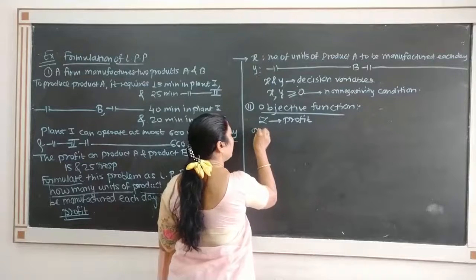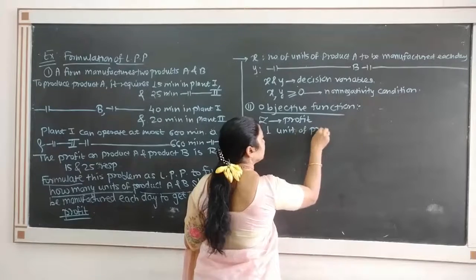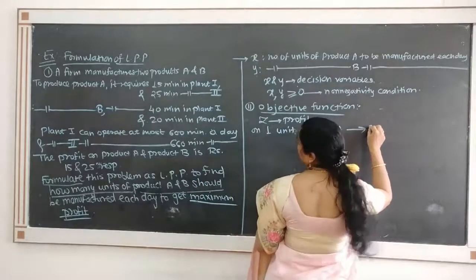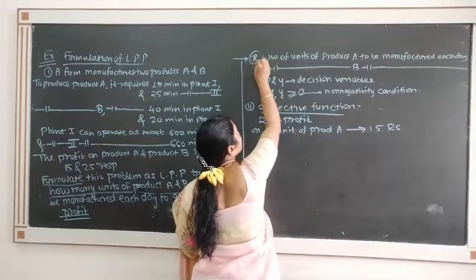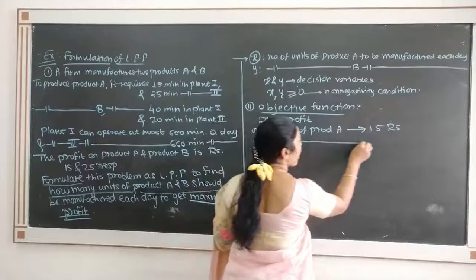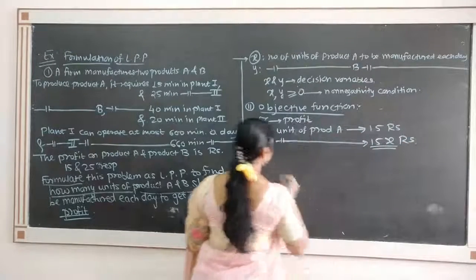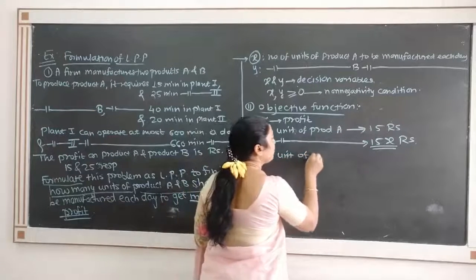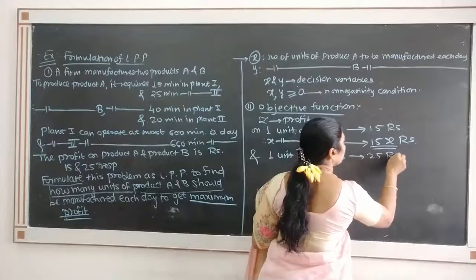So on 1 unit of product A the profit is 15 rupees. Therefore x units of product A have profit 15x rupees. Similarly, 1 unit of product B gives profit 25 rupees.